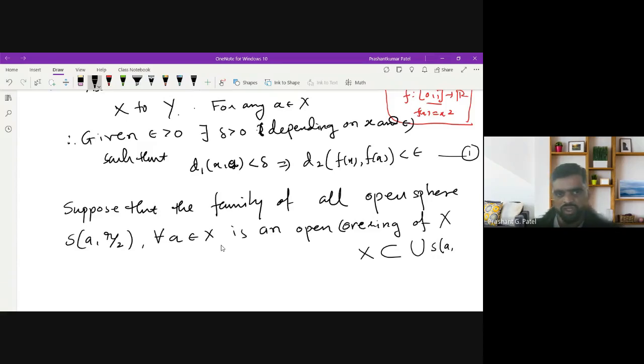I am just denoting the open sphere in this manner: a is the center, r by 2 is the radius.